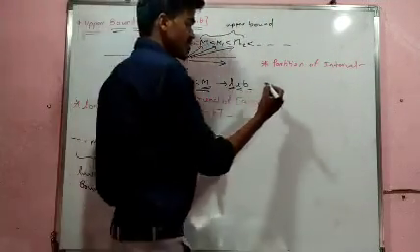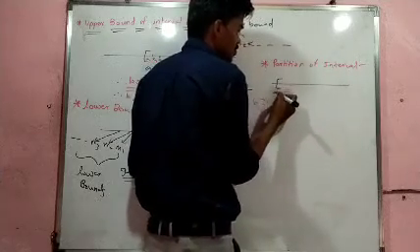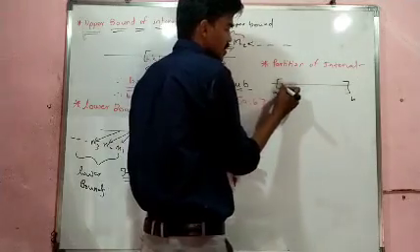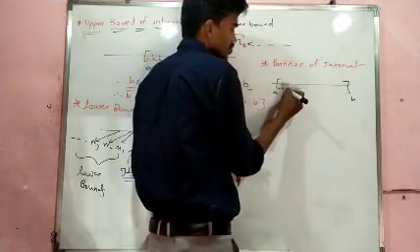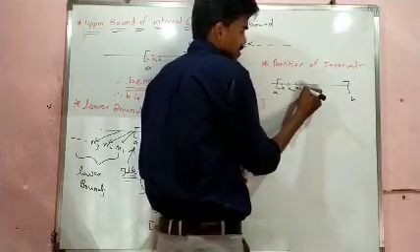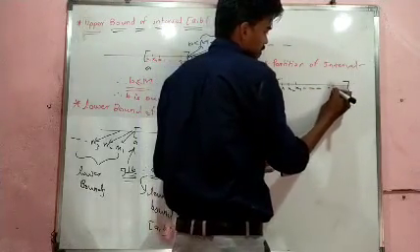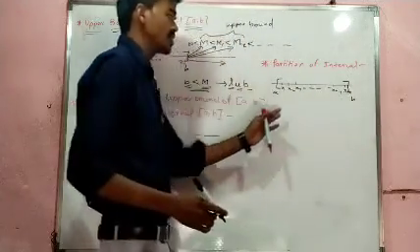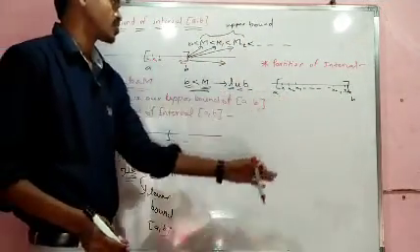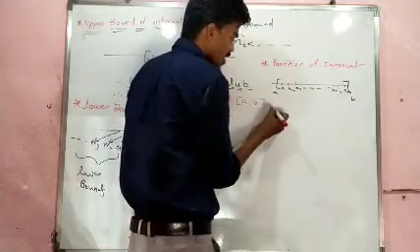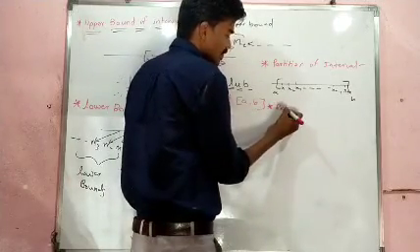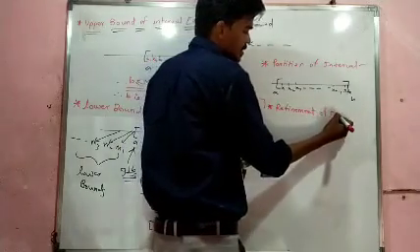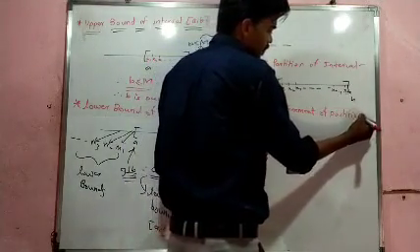Partition of an interval means we make sub intervals like x0, x1, x2, x3, and so on, xn minus 1, and xn.